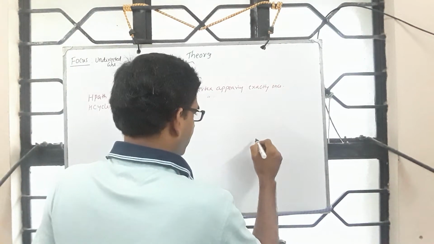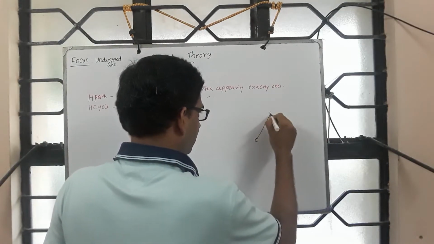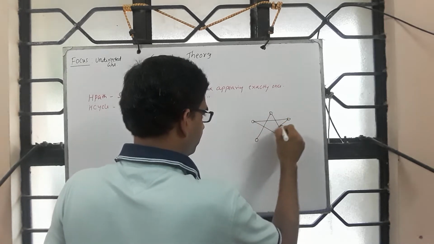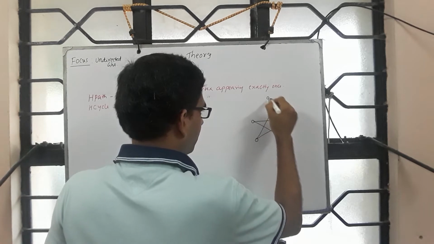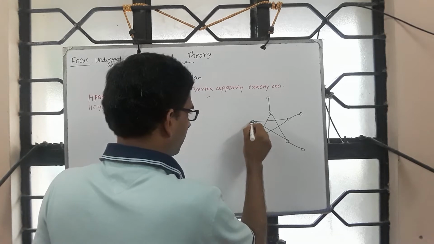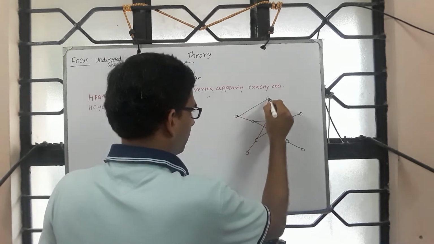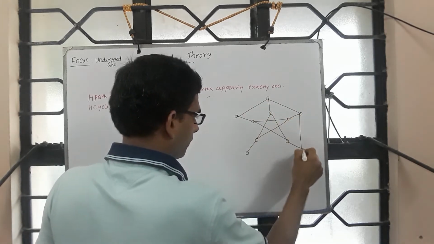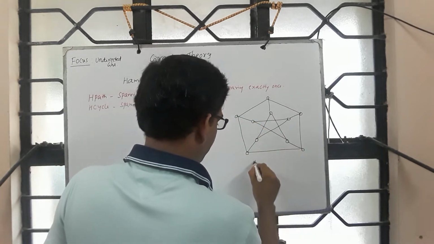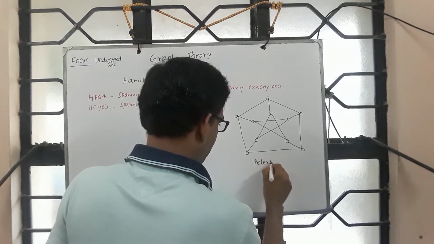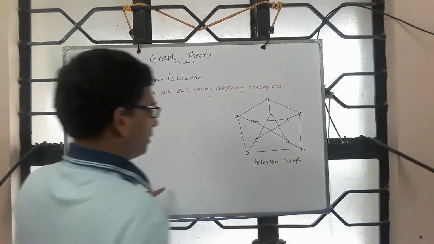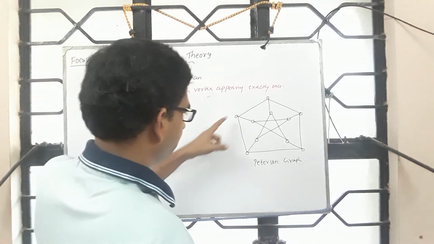So if you look at this graph, this is a famous graph in graph theory. It's called Petersen graph. So it has got nice properties.